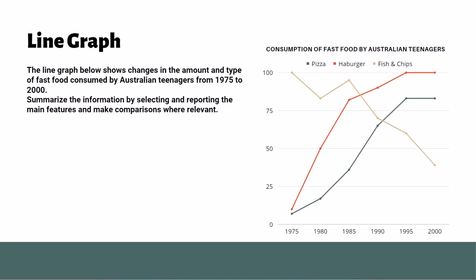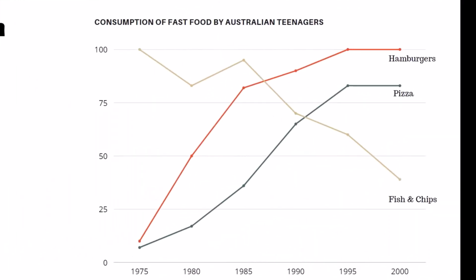Now, we will be using the example of fast food consumption among Australian teenagers over a 25-year period to group the data. First, we will look at where each item began and ended. Fish and chips started at 100 times a year and ended at just under 40 times, while hamburgers started at about 5 times a year and finished at 100 times a year. Pizza started at about 5 and ended at about 80 times per year. Based on this information, we can see that there are two groups of data: hamburgers and pizza consumption increased over time, indicating an upward trend, while fish and chips popularity decreased, indicating a downward trend.